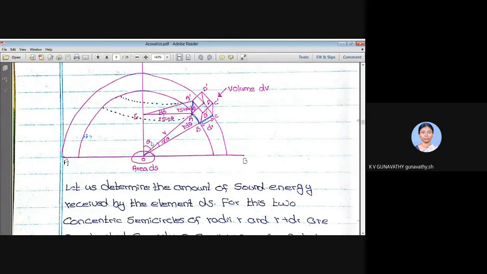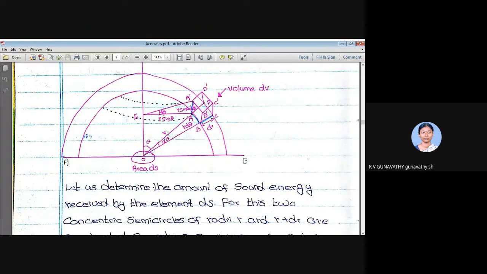I can consider this arc anywhere inside the semicircle, so if I change theta, I can change the position of this arc. And the third thing is this d phi. So there are three variables here: one is the distance r, second is the angle theta, and third is the angle d phi, right?